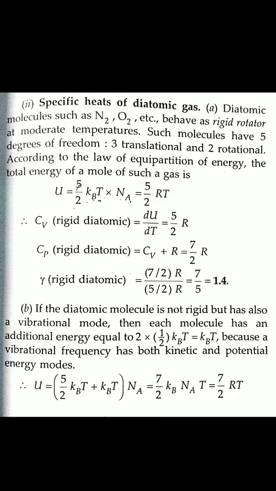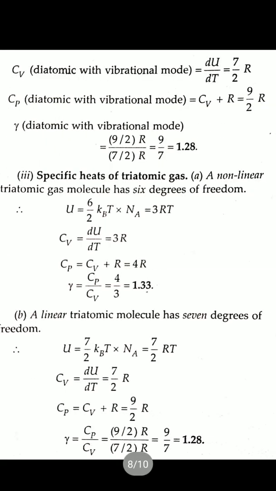So U equals, how can we write, 5 by 2 kBT plus kBT, into Na. That is equal to 7 by 2 RT. So Cv equals du by dt, 7 by 2 R. Cp equals Cv plus R, 9 by 2 R, and gamma equals 9 by 7, that is 1.28.